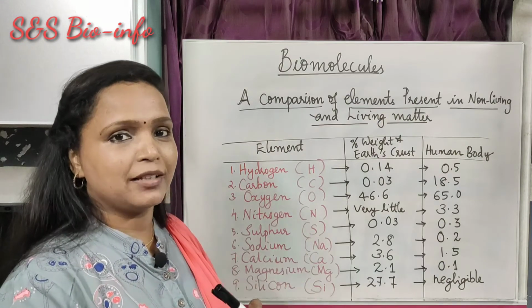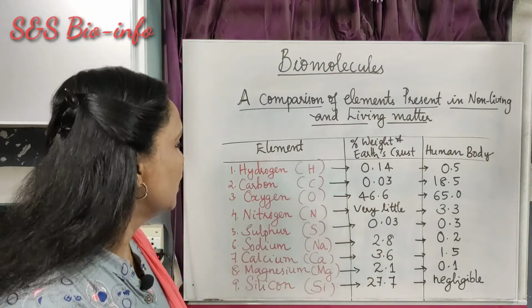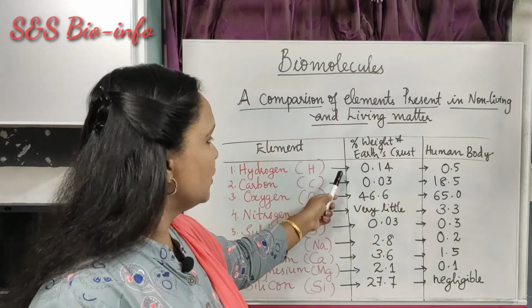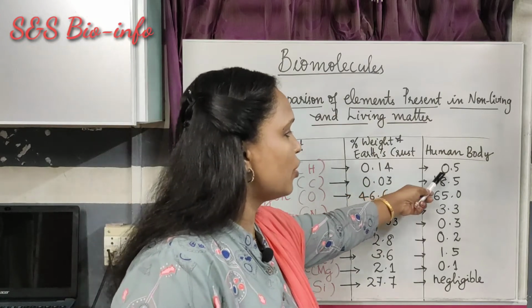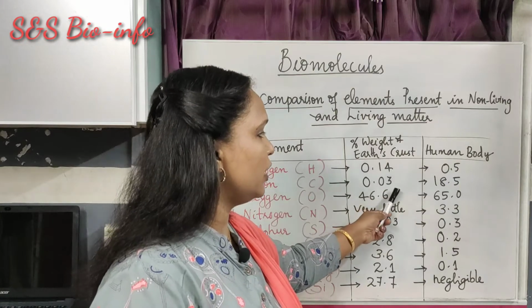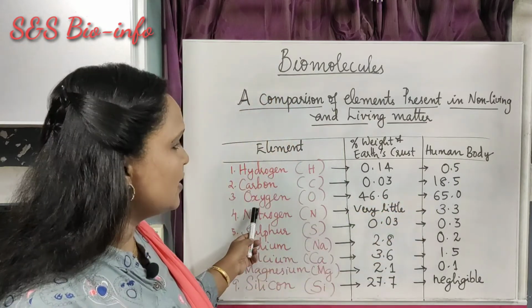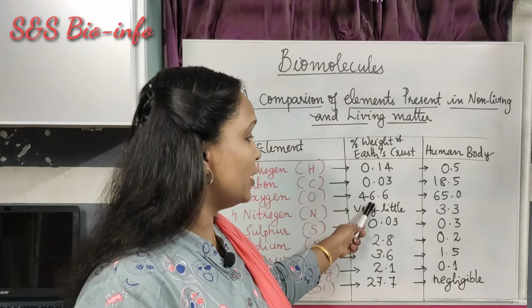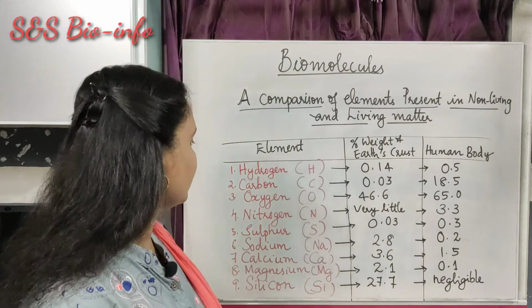So let's compare the percentage of these elements in both cases. Look here, the percentage of hydrogen in Earth's crust is 0.14, here 0.5. Carbon, here 0.03 and in human body it is 18.5. Oxygen in the Earth's crust is 46.6 but in the human body it is 65.